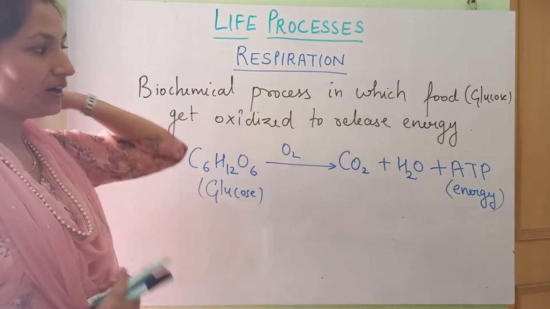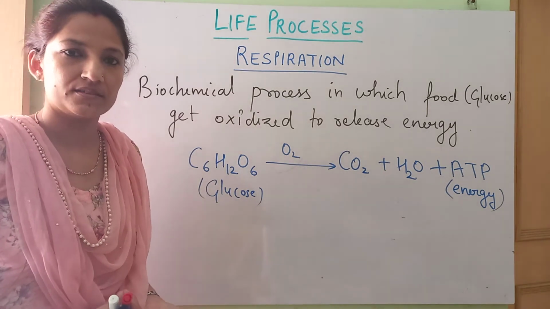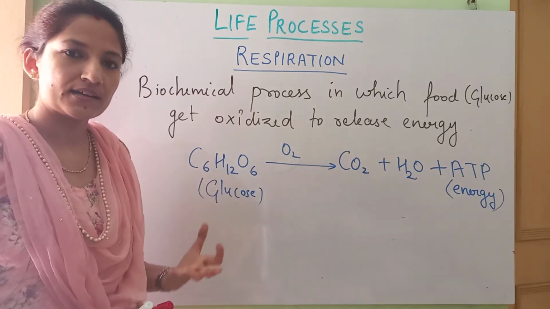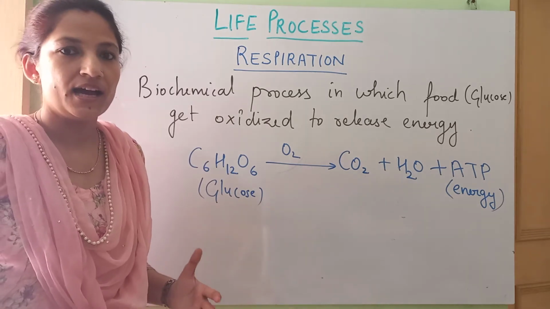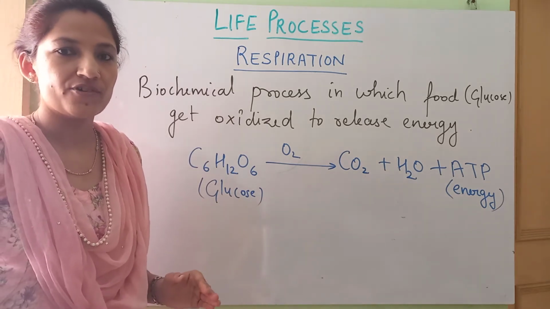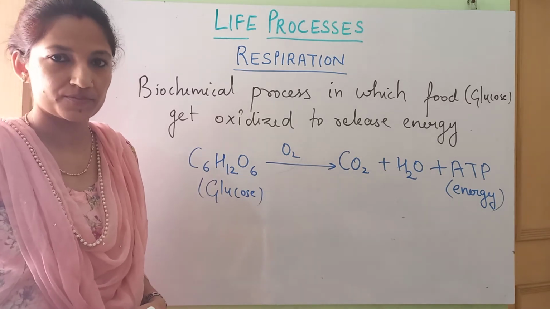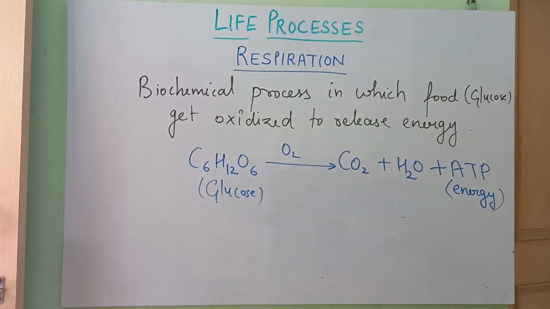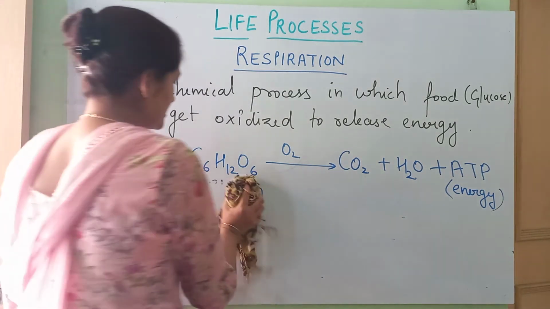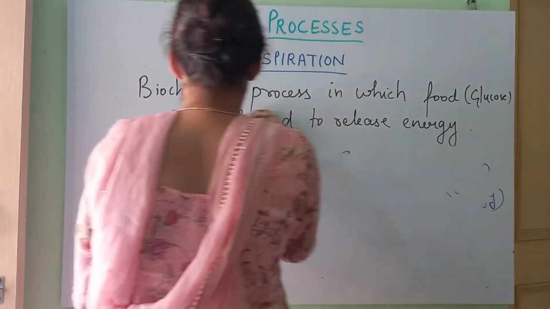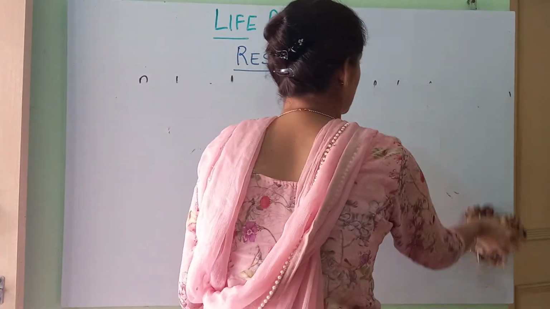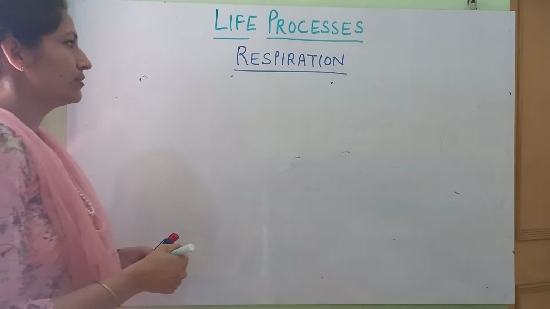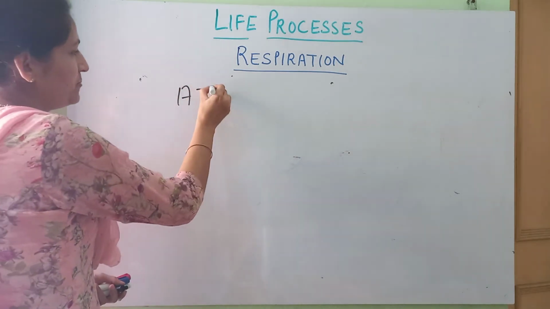Fine. Now, depending upon the availability of oxygen, this respiration is of two further types. That which occurs in the presence of oxygen is aerobic, and that which occurs in the absence of oxygen is anaerobic respiration. Fine. So we'll see this. First we'll talk about ATP, and then we will talk about the types of respiration. Got it? So we'll talk about ATP.